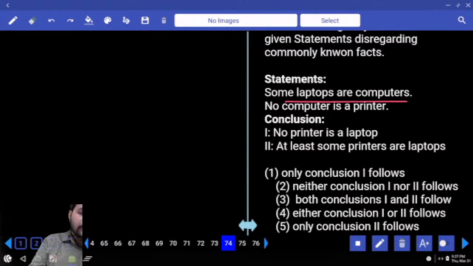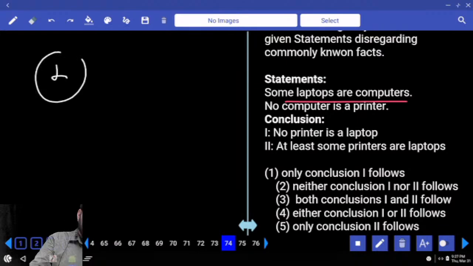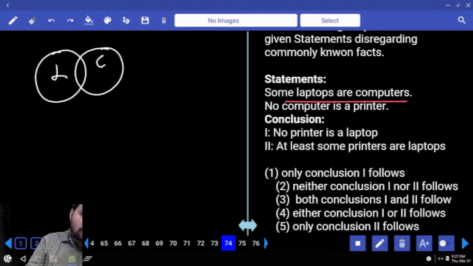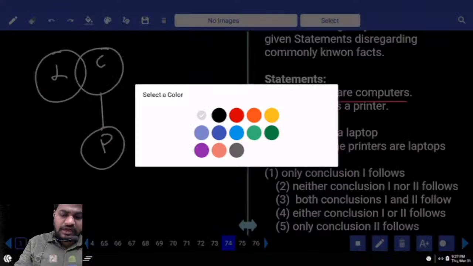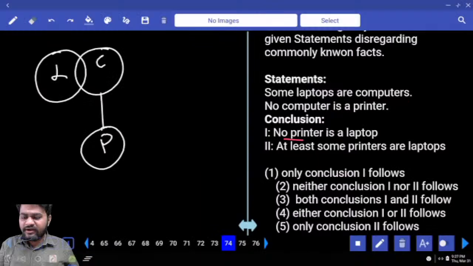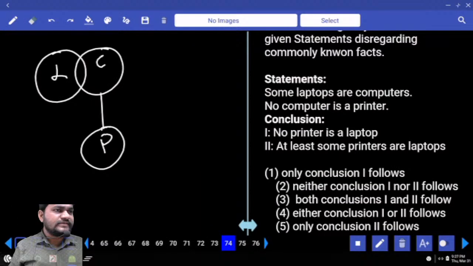For example, it is the part of laptop. Some laptops are computers. No computer is a printer. Then conclusion 1, no printer is a laptop. Yes, of course, no printer is a laptop right now.